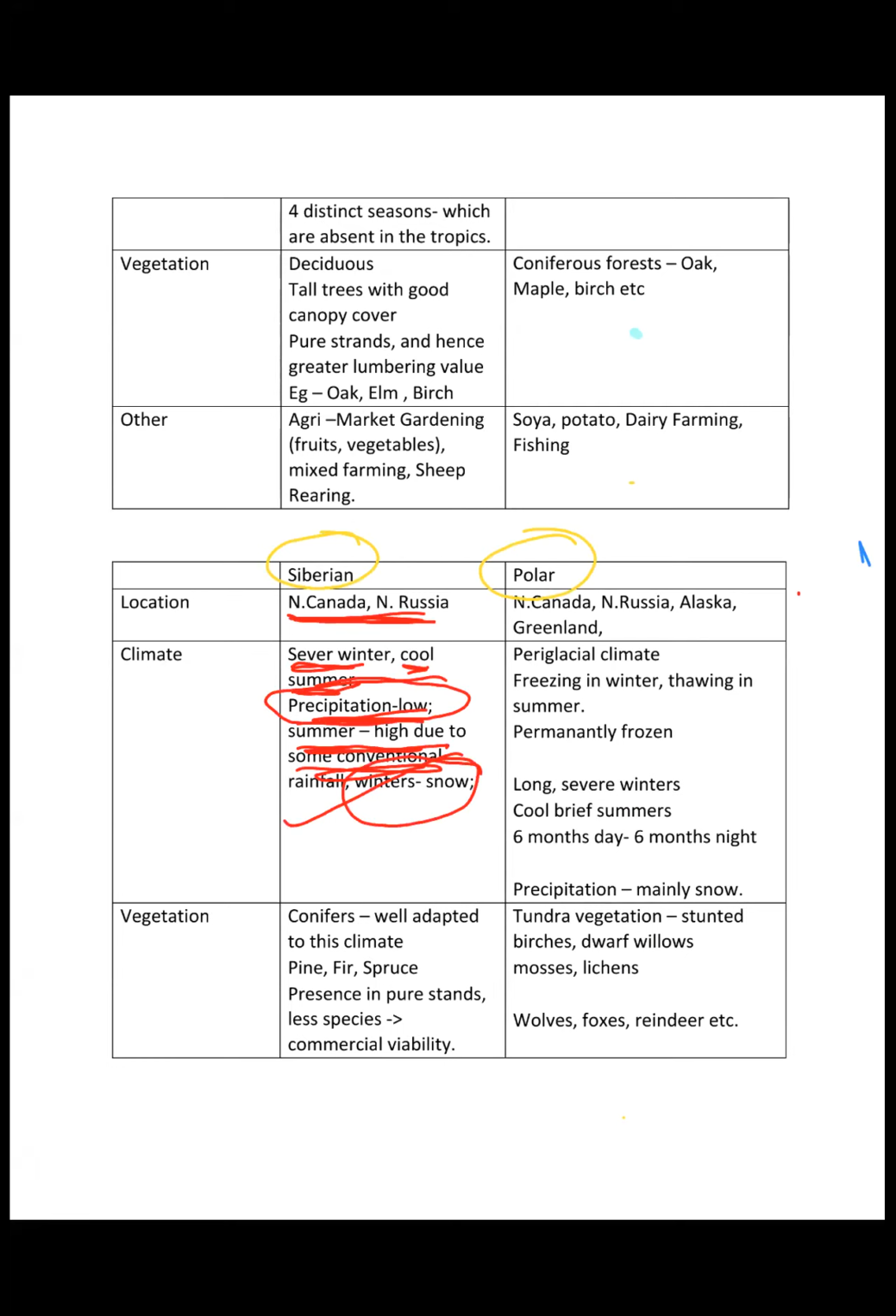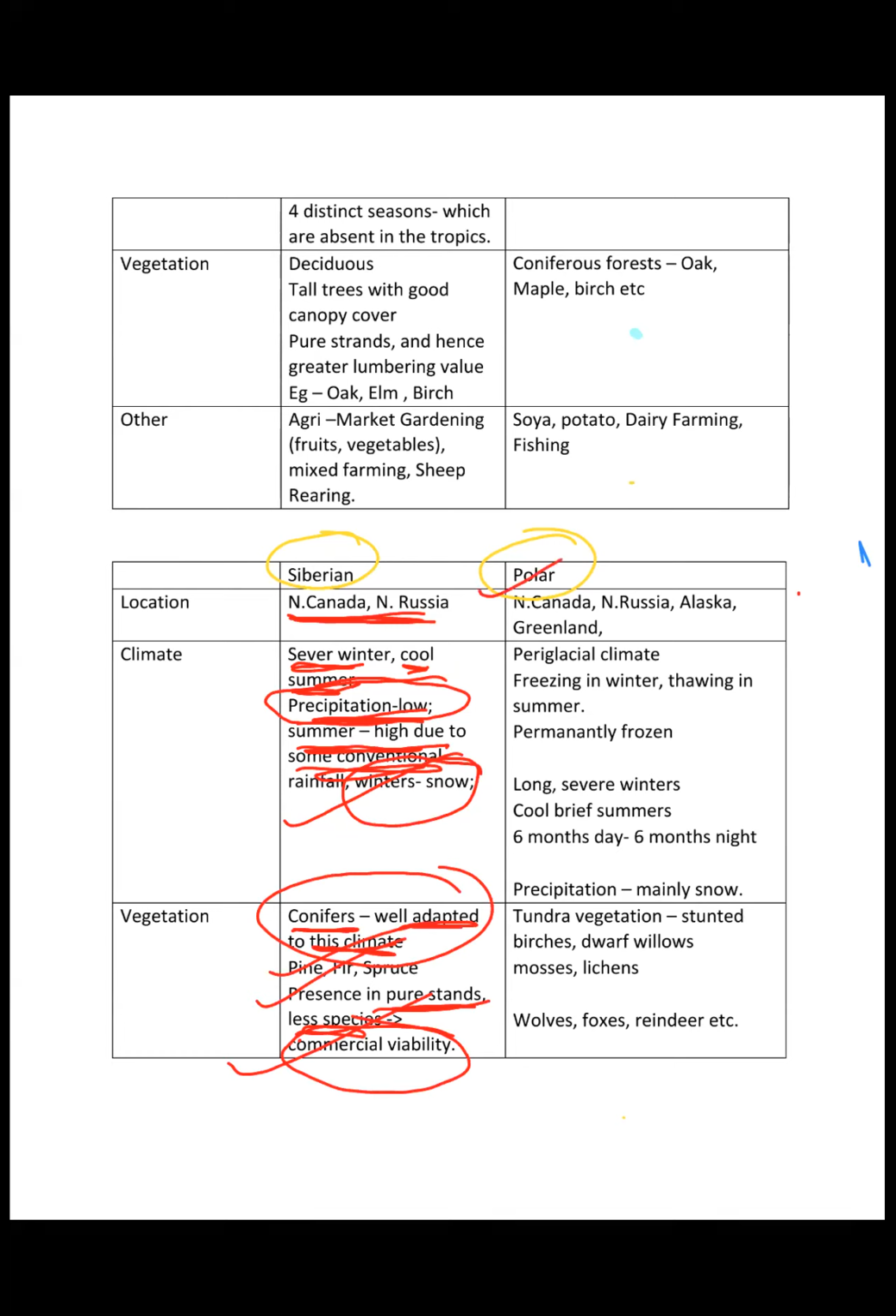And what is the vegetation? Conifers, well adapted to this climate: pine, fir, spruce, present in pure stands with fewer species. That's why there is commercial viability, right? Again, I told you, when will there be commercial viability? When there is a lesser number of species in one particular area and one species dominates in one area, right? That's when the commercial viability comes in.